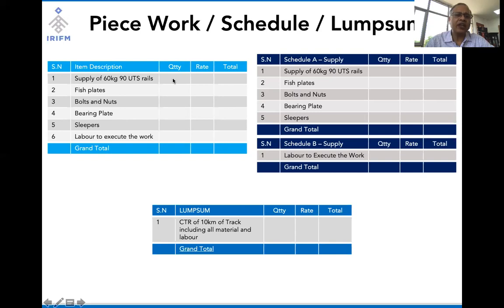Let's say we wanted 1 unit of rail, which is costing 50,000 rupees, then 1 into 50,000 is 50,000 rupees for item number 1. For item number 2, if we require 1,000 units of fish plate, and each fish plate is available at 1,000 rupees, then 1,000 into 1,000 is 10 lakhs. So 10 lakhs for the second item. Then nuts and bolts, similarly, if we require 5,000 nuts and bolts, and the rate of each nut and bolt is 50 rupees, then it is 2,50,000. So similarly, the grand total will be the total of each item. Now, this is a piecework tender schedule.